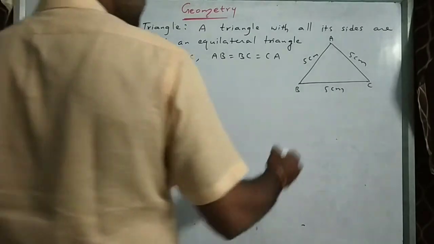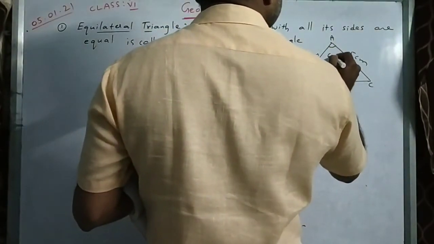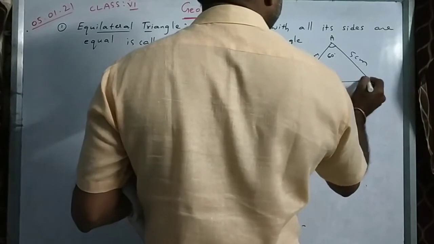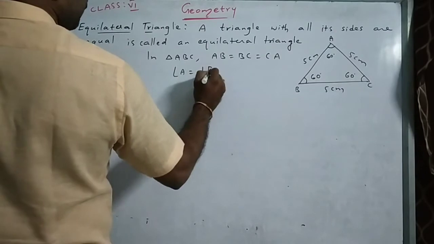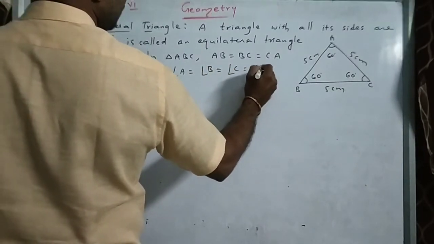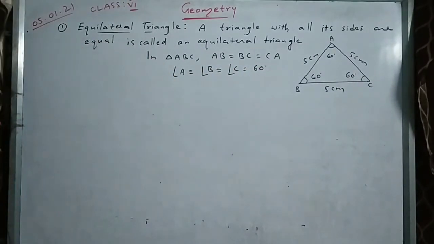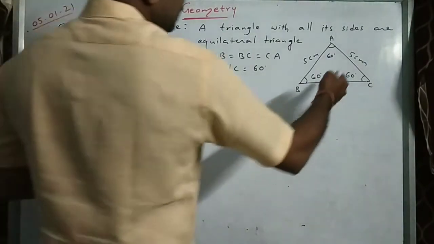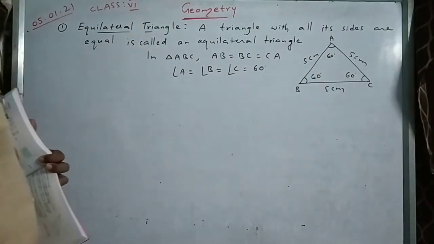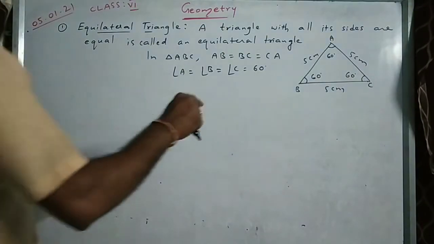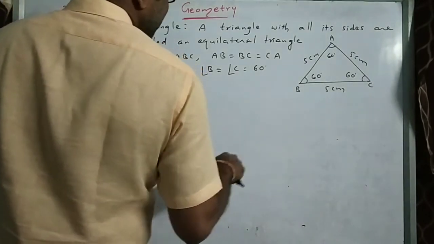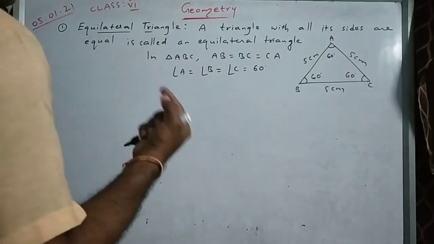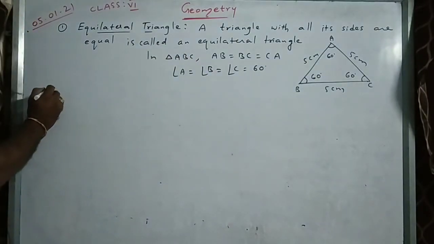And what about each angle of an equilateral triangle? 60 degrees. Angles are also equal. So angle A equal to angle B equal to angle C equal to 60. Why is each angle 60? Because the sum of three angles is equal to 180 degrees, right? So 60 plus 60 plus 60 together we have 180 degrees. Since it is an equilateral triangle, all sides are equal as well as all angles are also equal, right?